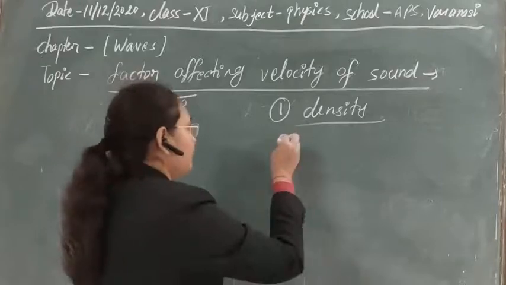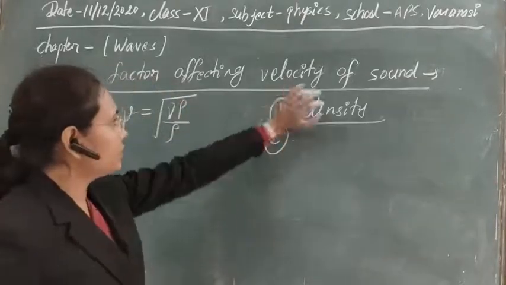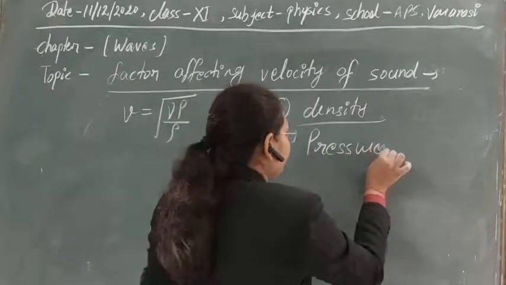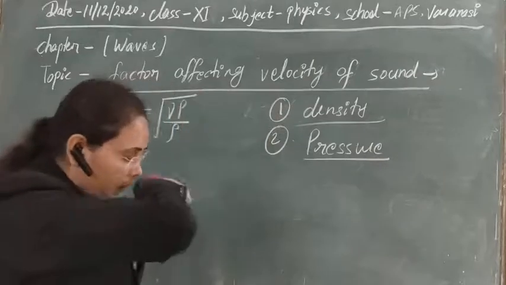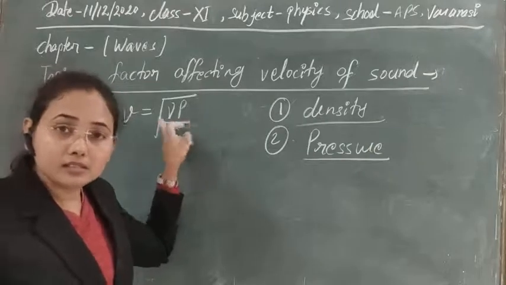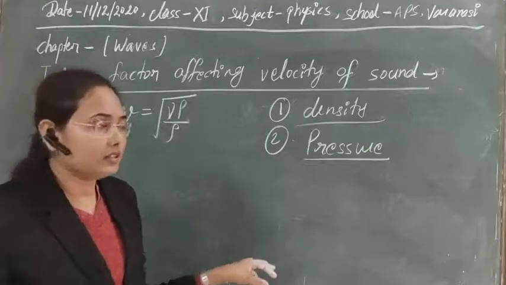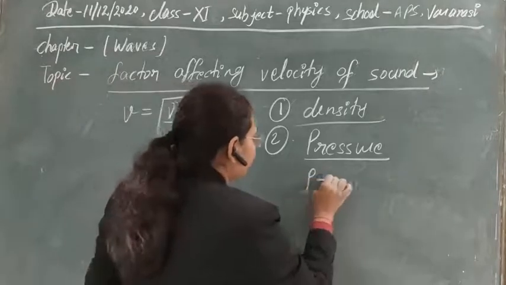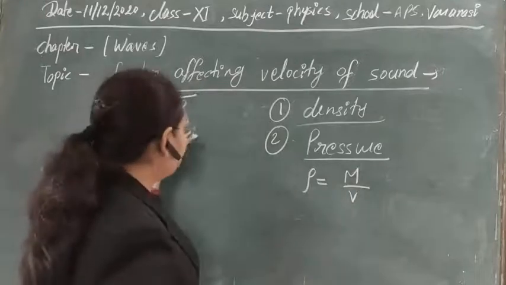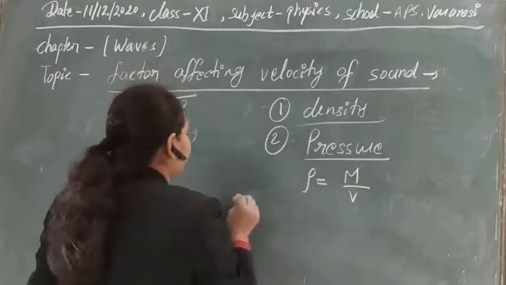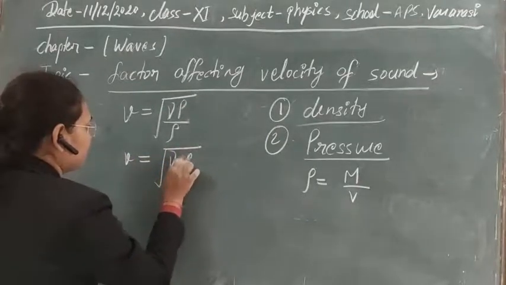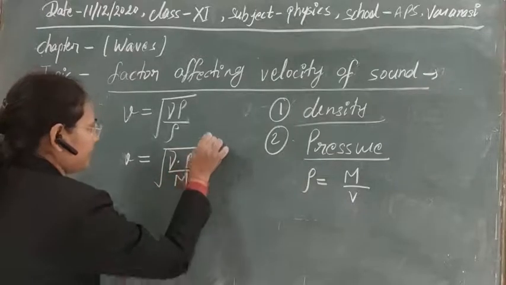The second factor affecting the velocity of sound is pressure. Let's see whether pressure is affecting it or not. Sorry guys. With this formula you will think that it is directly proportional to pressure, but this is not correct, as we know that the density is given by mass per unit volume. Clear? Let's put this value in this equation. Then we get gamma P, and this will be equal to gamma PV by mass.